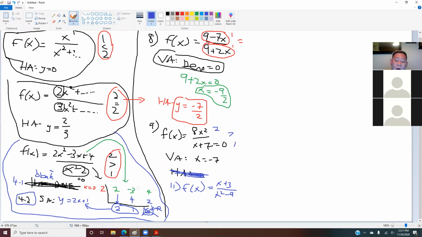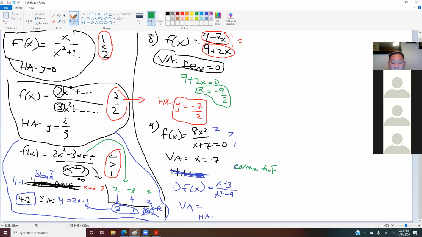A lot of students say, oh, to find the vertical asymptote, I set this denominator equal to 0 and solve for x, and then after that I can find my horizontal asymptote later on. Yes, Eric, that is good. But that is wrong in this case. The reason why it's wrong is that you shouldn't forget the first step: you have to get rid of the common factor.